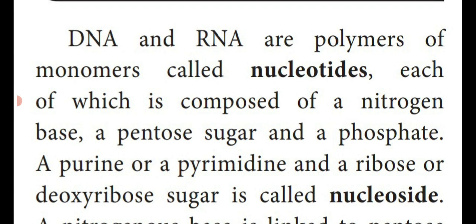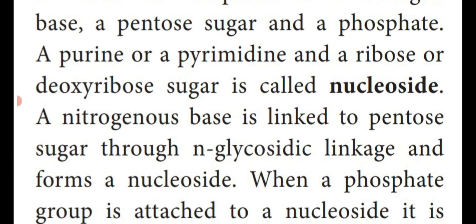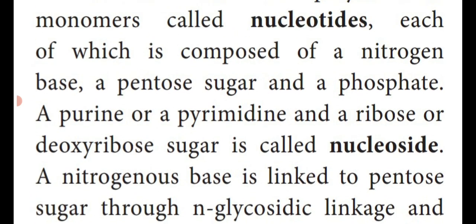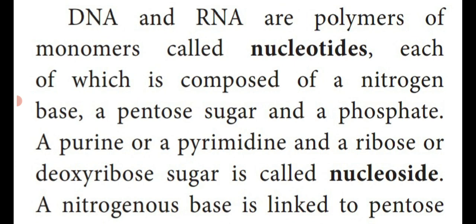Each individual nucleotide is made up of a nitrogenous base, a pentose sugar, that is a 5 carbon sugar molecule, and a phosphate group. Then a purine or a pyrimidine with a ribose or deoxyribose sugar is called a nucleoside. So the previous one, the nucleotide, is the monomer made up of nitrogen base, pentose sugar and phosphate group.